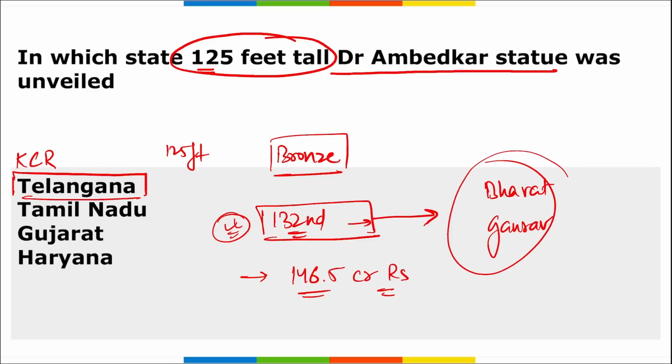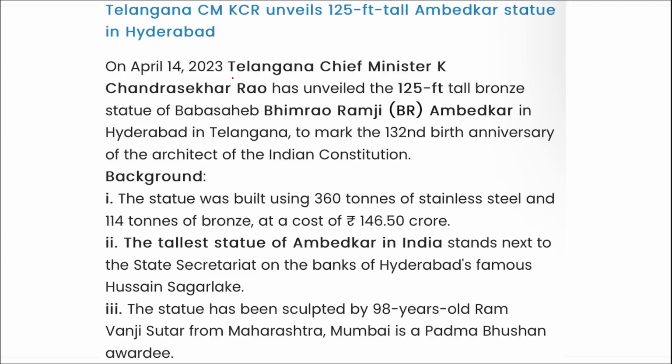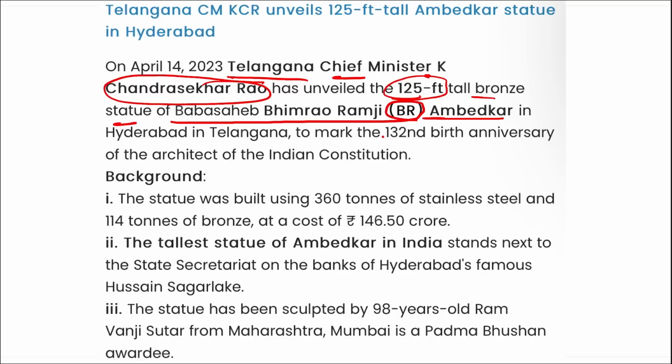Right? Next, here you can see Telangana's Chief Minister K. Chandrasekhar Rao has unveiled the 125 feet tall bronze statue of B.R. Ambedkar, and it was to celebrate the 132nd birth anniversary of the architect of the Indian Constitution.